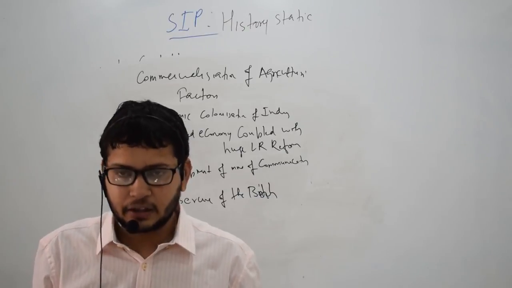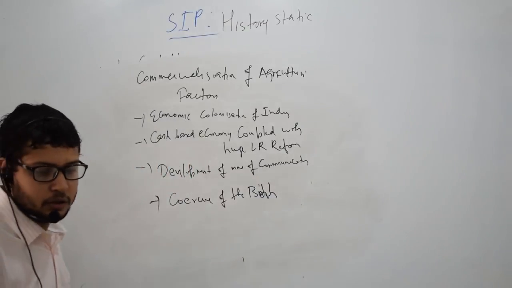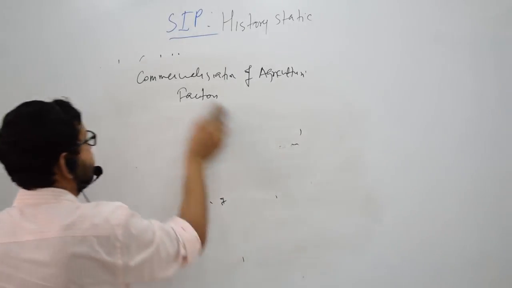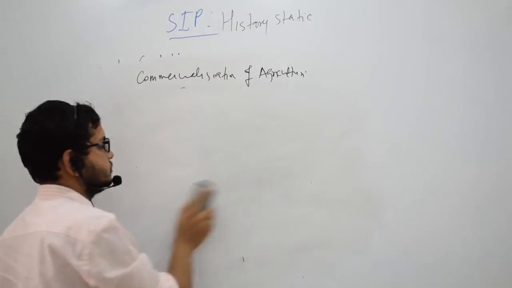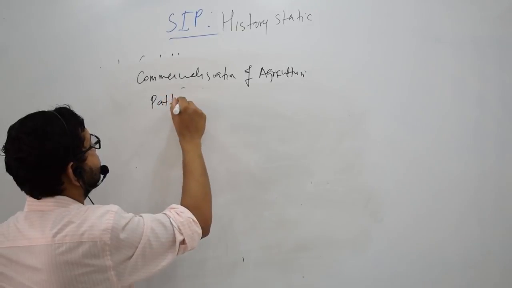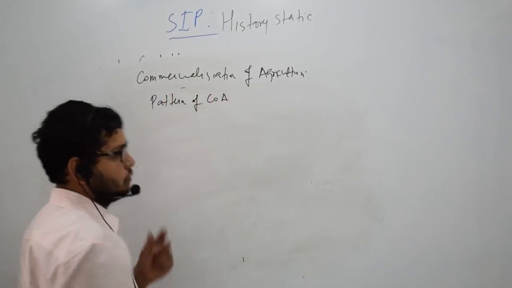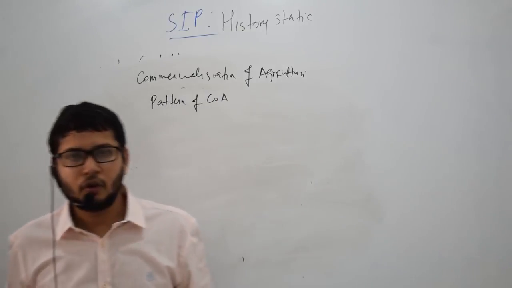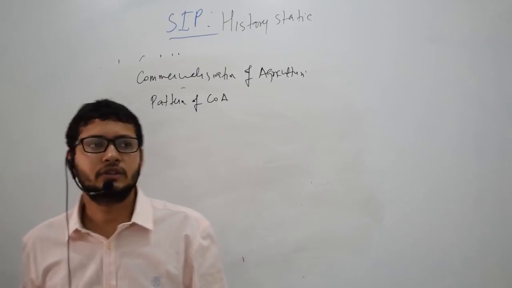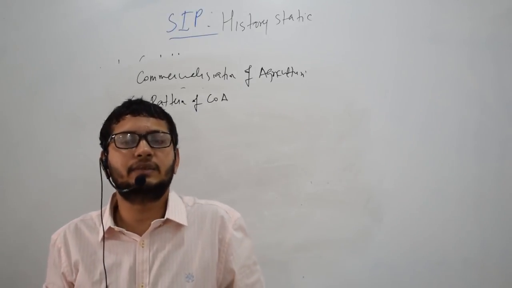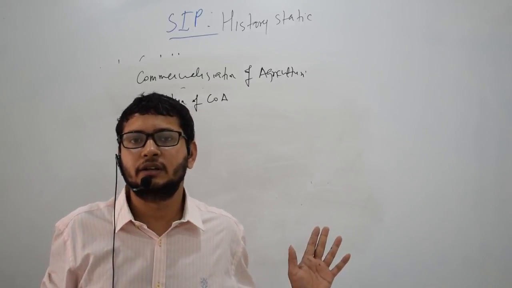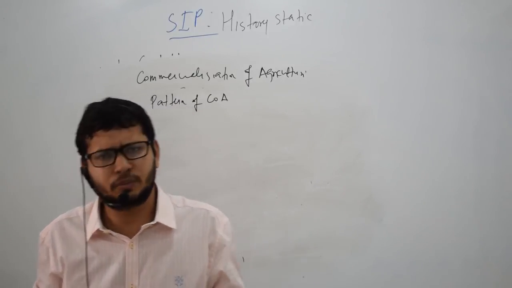Next we have the pattern of commercialization of agriculture in India. It was a coercive process, and therefore it was exploitative, because the farmers were not willing by themselves to grow these cash crops. It was a forced process.